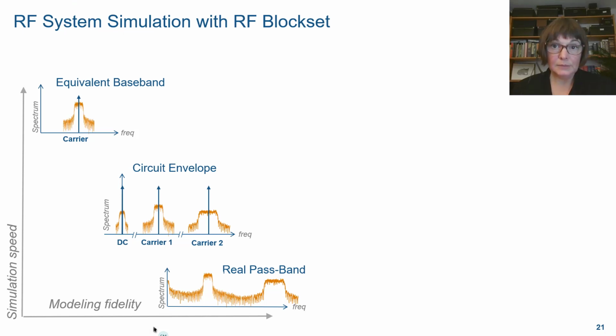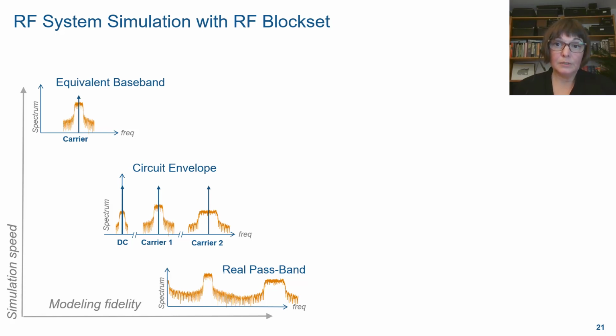This simulation is challenging because of the high operating frequency in the gigahertz range, as well as the large simulation bandwidth. We are talking about hundreds of megahertz, 100 megahertz, and so forth. So to enable the accurate simulation of the BFIC device, we need to trade off accuracy and speed. And for this reason, we decided to use RF blocks at circuit envelope simulation.